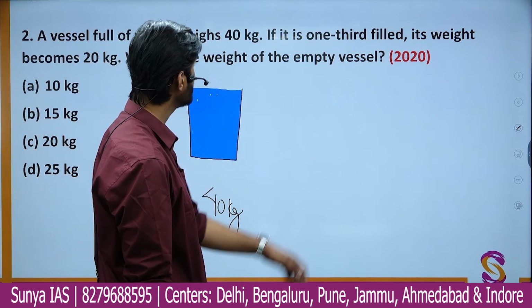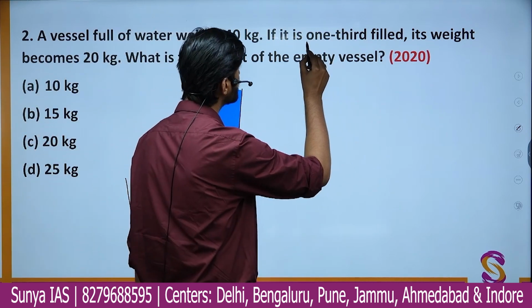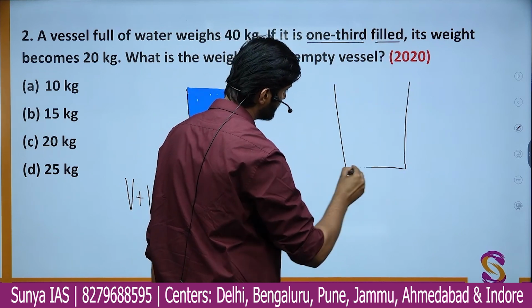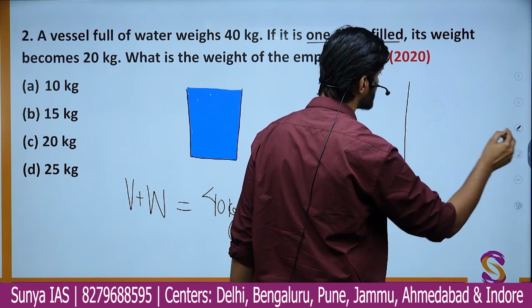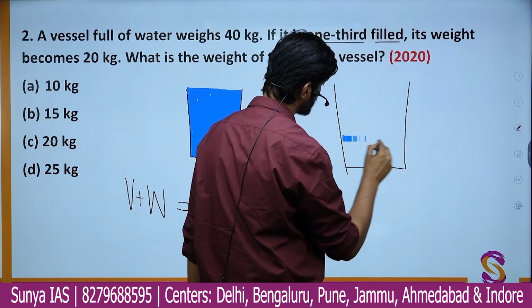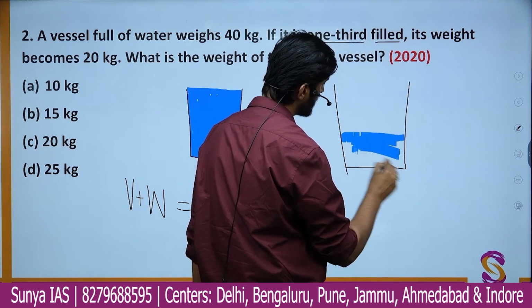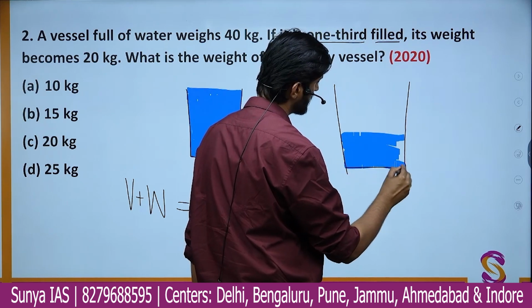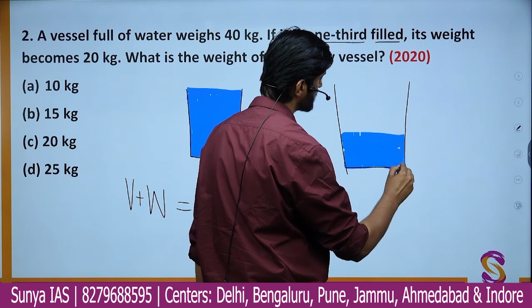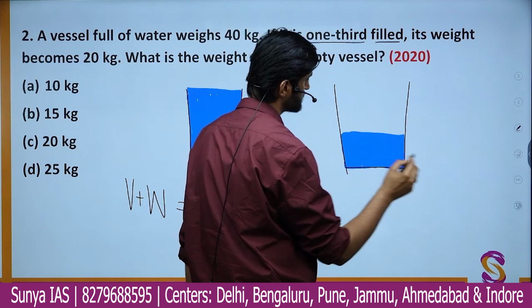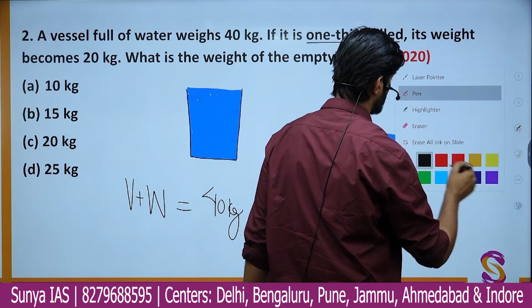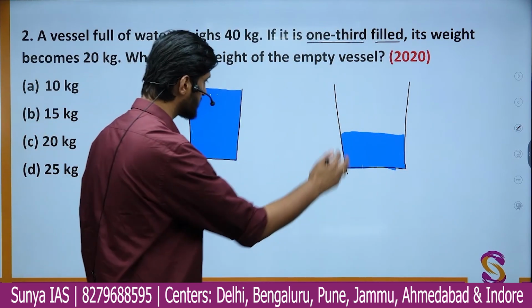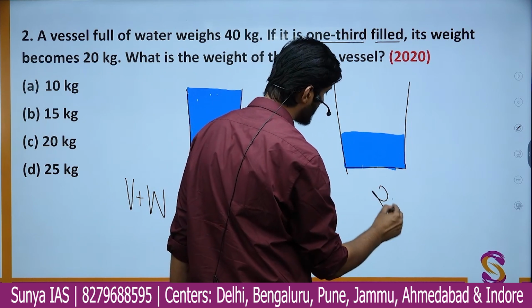Now what is happening? If the same vessel is 1/3 filled, so now you have the same vessel which I am drawing here again, and now it is only 1/3 filled. So let me fill it to the 1/3 level. So suppose this is here only 1/3 filled. So here its weight is coming out to be 20 kg. So when this vessel is 1/3 filled, the weight becomes 20 kg.